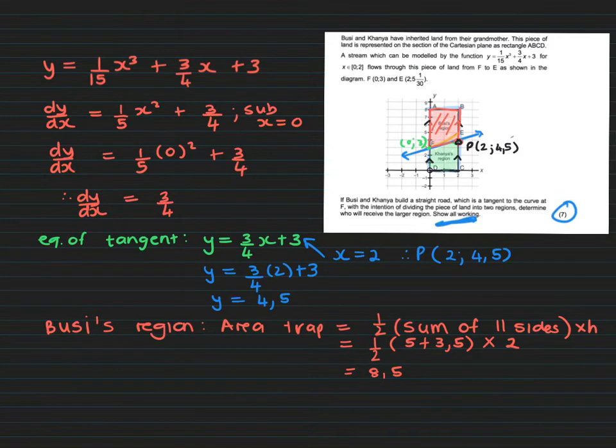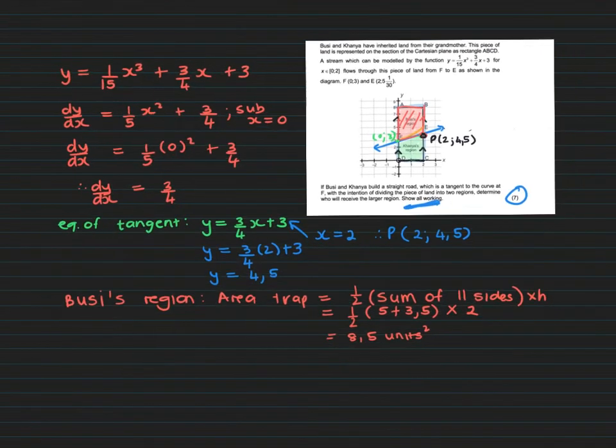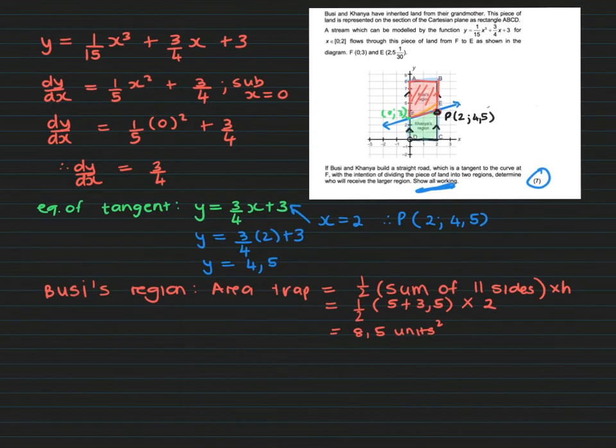Did they talk about meters or anything? No. Okay, so we talk about units squared. Okay, so that's for Bosie. Let's check out what's happening with Kanye. Okay, so Kanye's region.